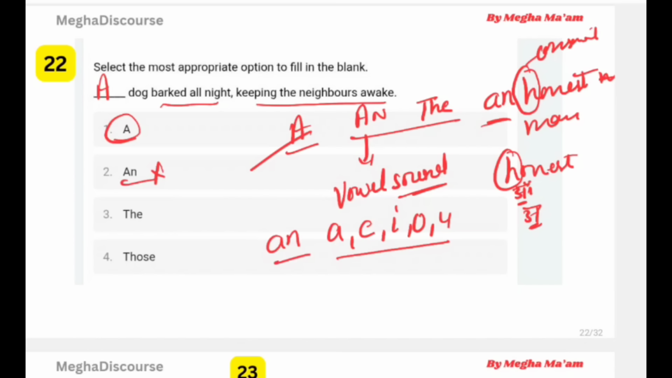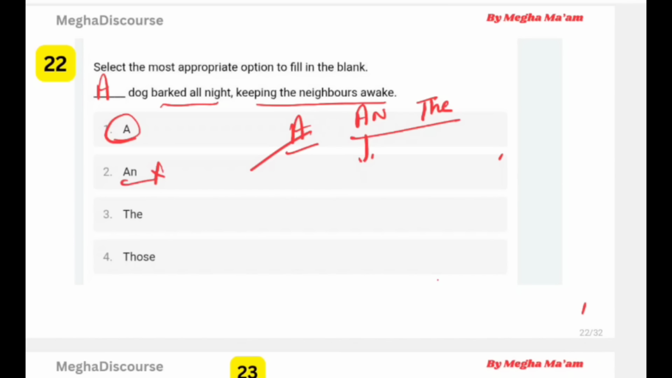Okay, so if we have Europe, you will say here we should use an. No, we will use a because it starts with E, but the sound of Europe is the y sound, in English, that is this one. So that's why we use a here. So it is all the game of sound, not the letters. So we use here a for the dog barked at night.